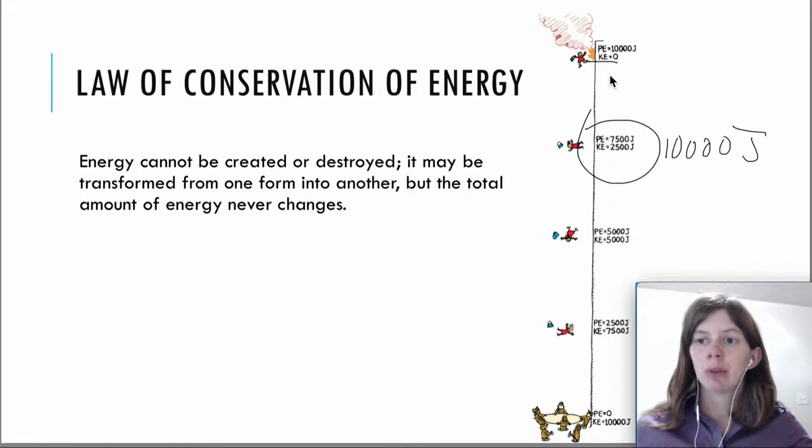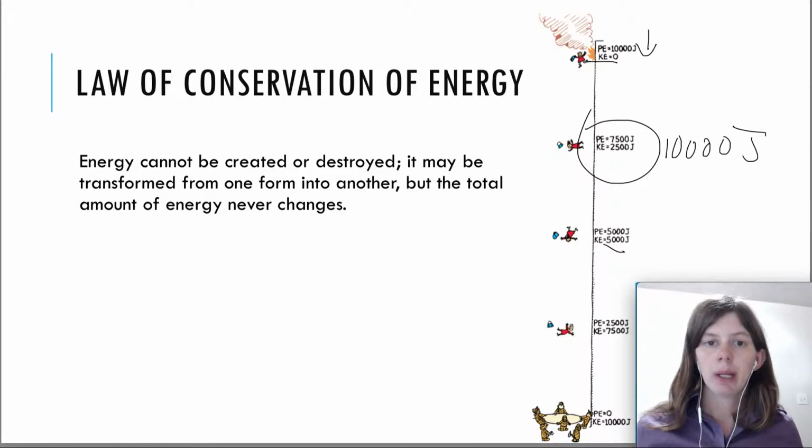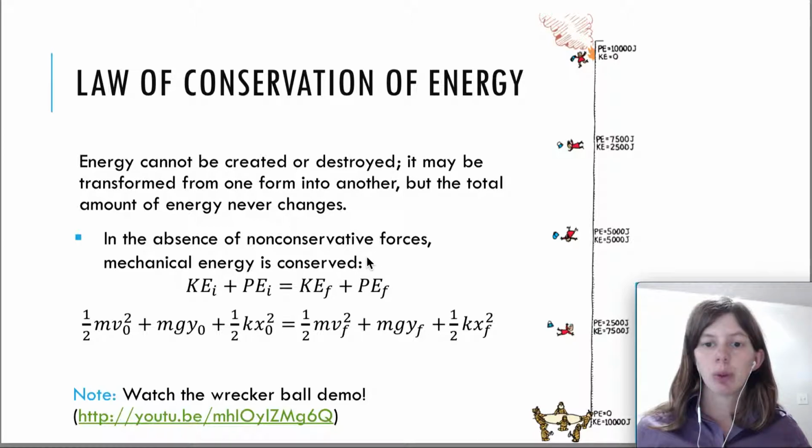The only thing that happens is that her potential energy is going down. You can see she has 10,000 joules and then she goes down to 7,500 joules, 5,000 joules when she's in the middle, and then she keeps going down all the way to 0 when she reaches the ground. And her kinetic energy increases from 0 because she's at rest to 5,000 joules in the middle, all the way up to 10,000 joules. So the point is that her energy is transferred from potential to kinetic, but the total amount doesn't change. So what we have here is the equation that we're going to use.